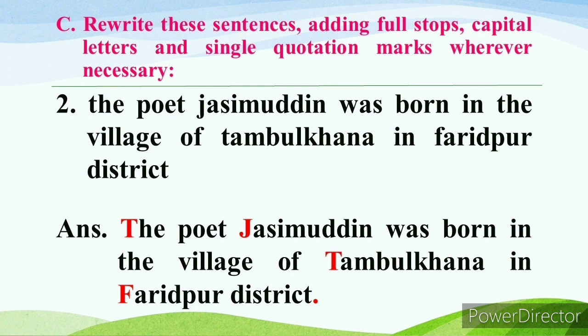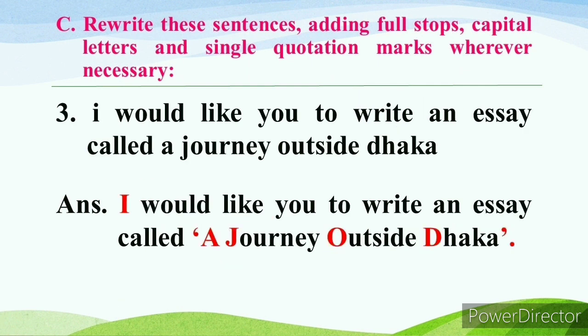Now, number 3. I would like you to write an essay called A Journey Outside Dhaka. Here, as you know, the I will be capital as this is the first letter. A Journey Outside Dhaka is the name of an essay. So you have to put a single quotation mark here. Here, A will be capital, Journey is J, Outside's O, and Dhaka's D will be capital also as these are the first letter of each word of a title. And at last, we have to put a full stop.